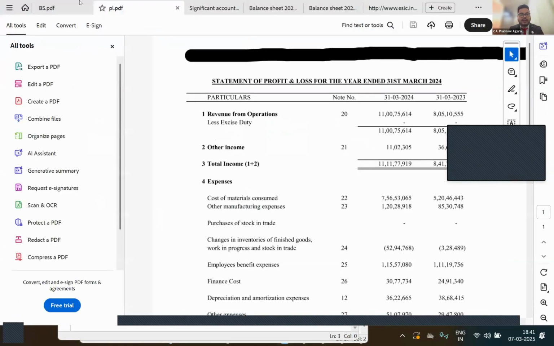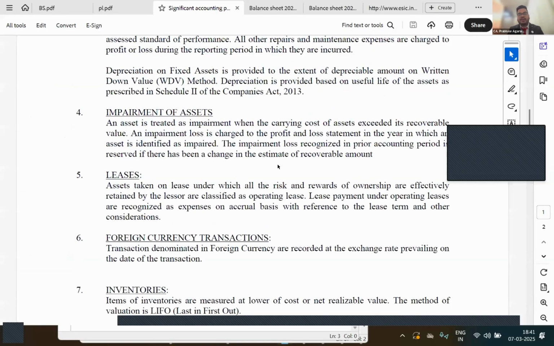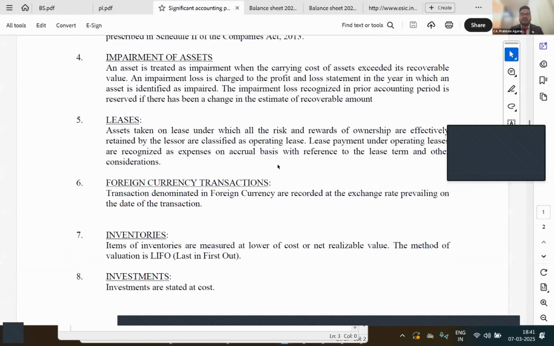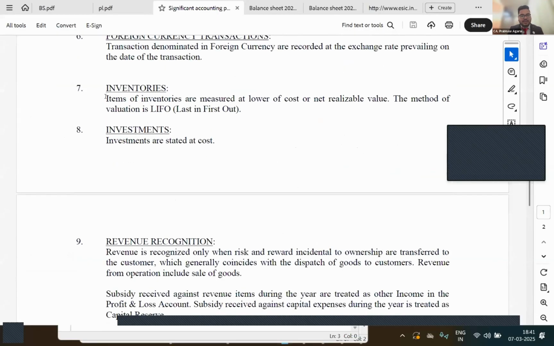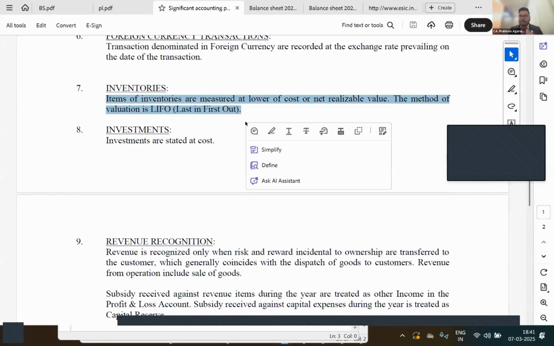So here we have one file. This is significant accounting policies. I want to check whether this is as per the accounting standards or not. Here I have made a deliberate mistake. You can see in the inventories part, as per the accounting standards, you can use either the FIFO method or the weighted average method as per AS2. A LIFO method is not allowed, right? So this is a violation of AS2.